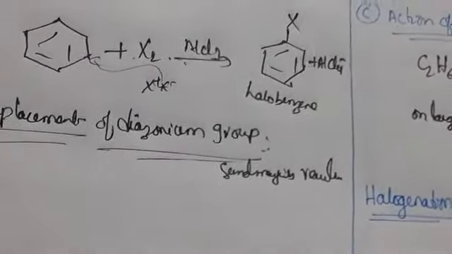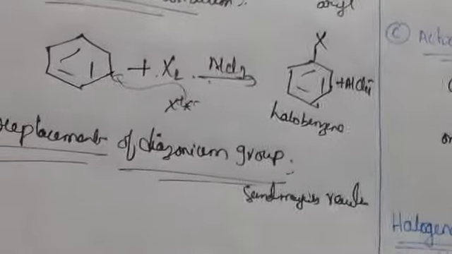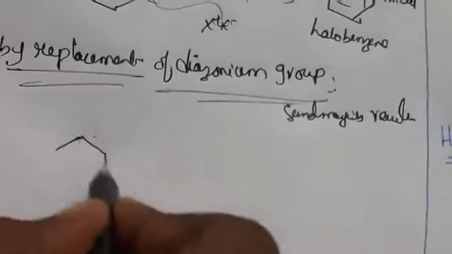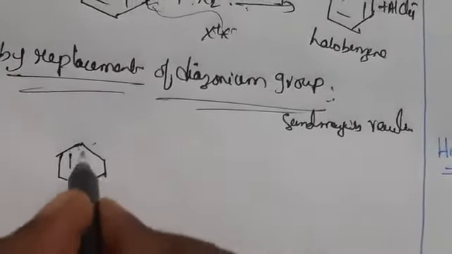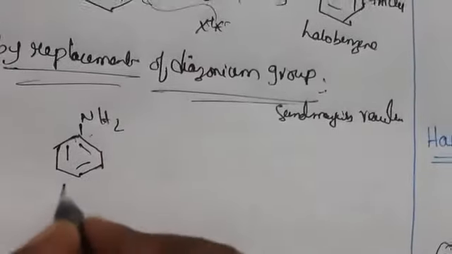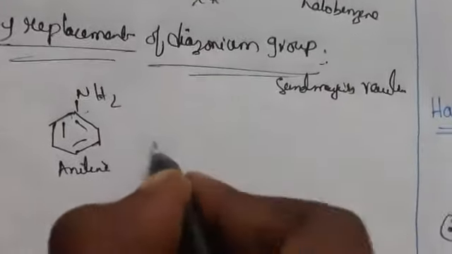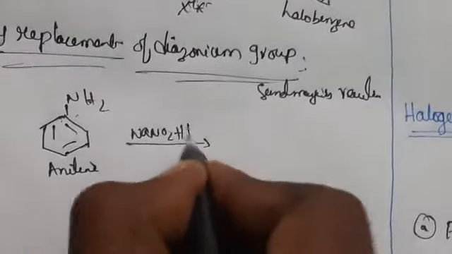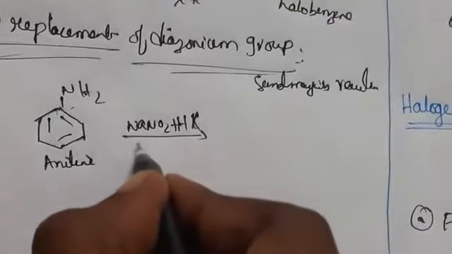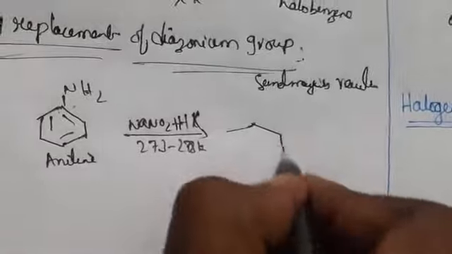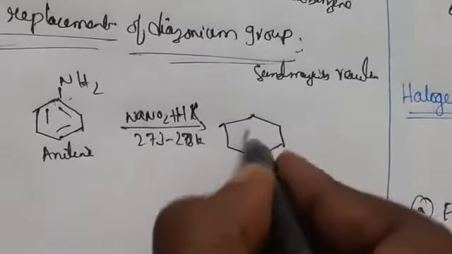Sandmeyer's reaction, okay. So here it consists of generally NH2. Here we are taking NH2, aniline or primary amine we can say. This is the name of aniline. When you treat it with NaNO2 plus HX at 273 to 278 Kelvin, it gives diazonium salts,